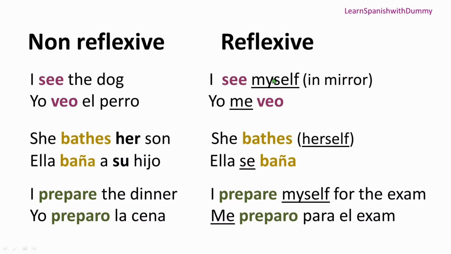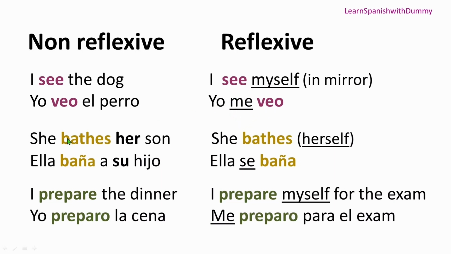Now here it's I see myself. Okay, yo me veo. Yo me veo. Now here myself is me. Could you see the difference between them? Here the accent is on the dog, right? To whom I'm watching, to dog. But here the accent is on myself, right? I'm watching my own self. So yo I see myself, yo me veo. So I put the reflexive pronoun here.